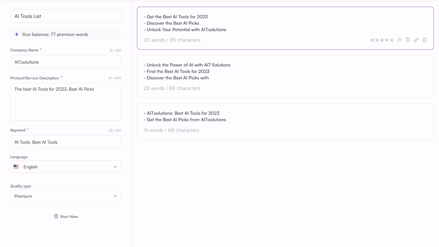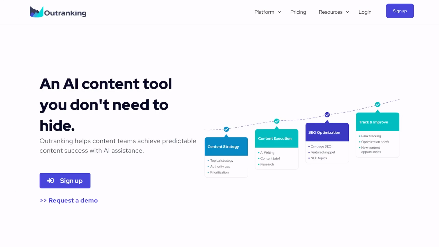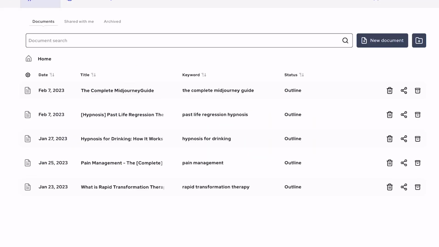I found this very interesting tool, which is focused very much on SEO, an AI content tool you don't need to hide. So it's called outranking.io. And I want to show you what you can do with that. You need some time to use this tool because it's pretty advanced and you can do a lot with that. So let's imagine we want to write some content about, again, the best AI tools for